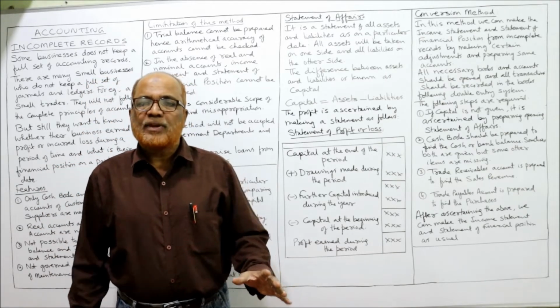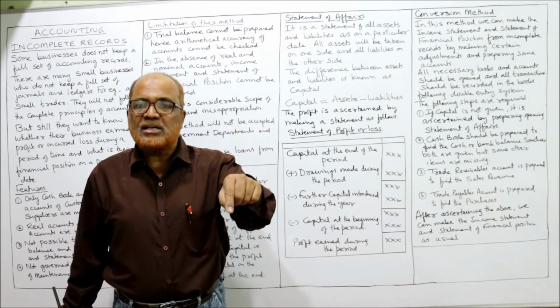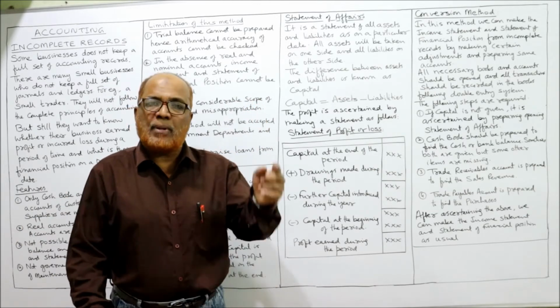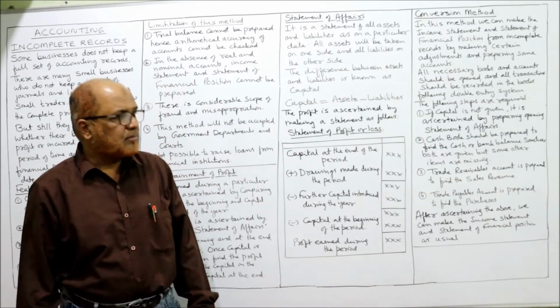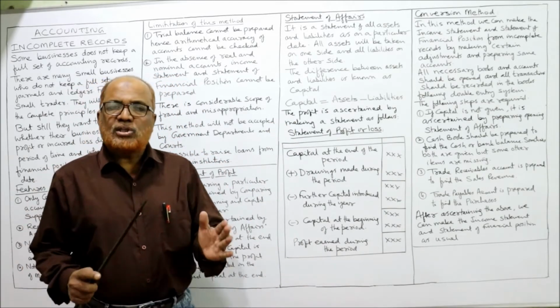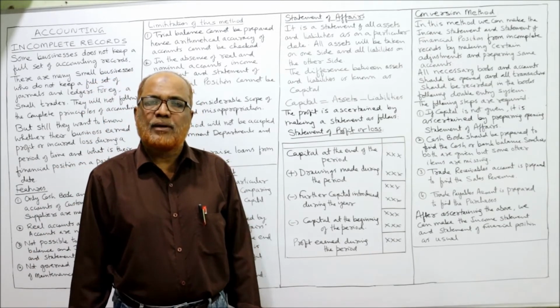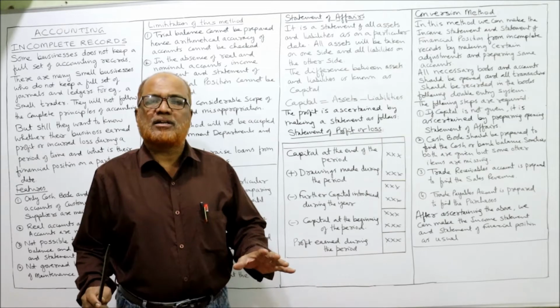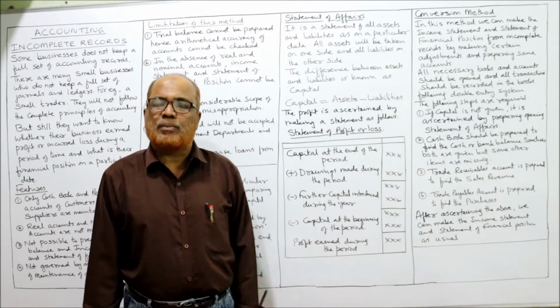Again I repeat: take the capital at the end of the year, add drawings, minus further capital introduced, minus capital in the beginning of the year, and we will get the profit. That's it. This is the easiest method of finding out the profit. But this is not the right method. The superior method is the second method.